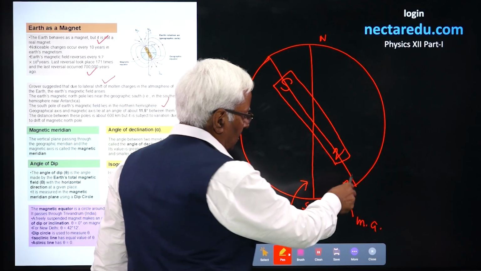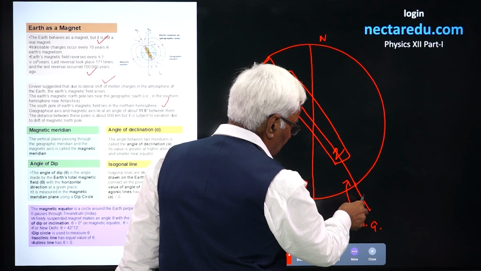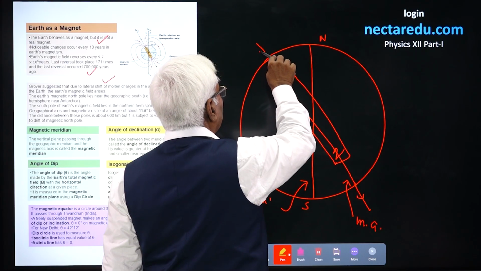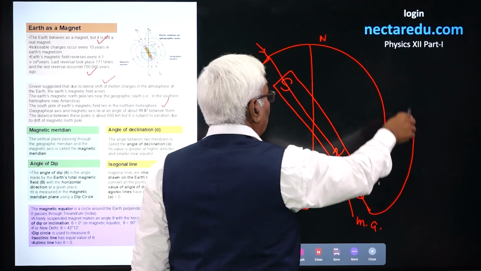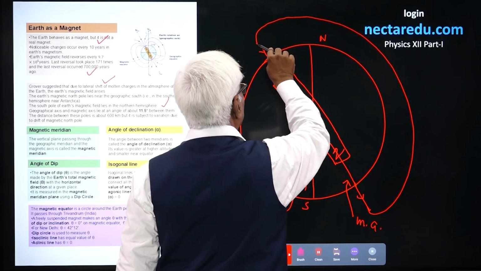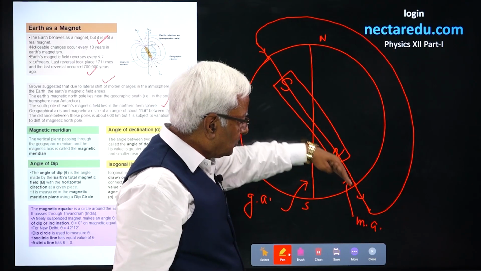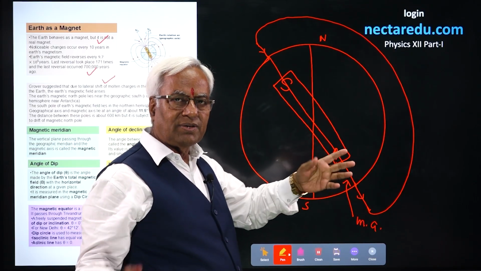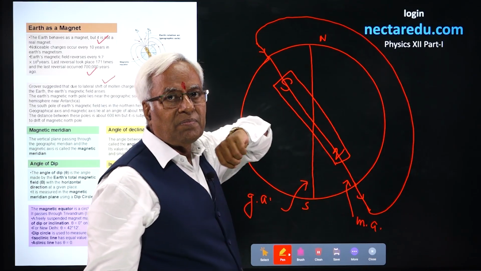And you know, from the magnetic north the lines of force emerge, and through the magnetic south pole the lines of force enter. So the magnetic line of force of the Earth is going to be this way. You could understand that the lines of force are emerging from this magnetic north, rather you can say geographical south, and entering this way.